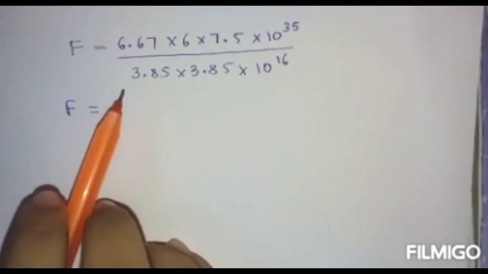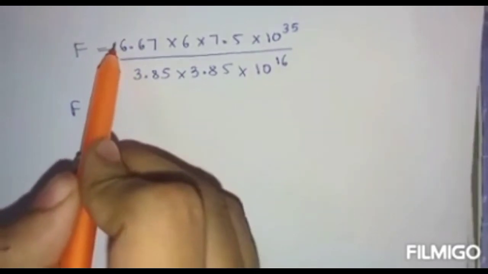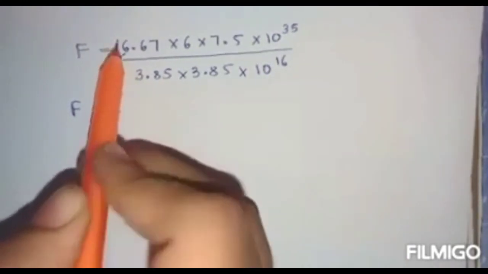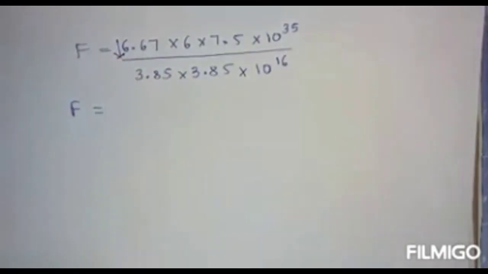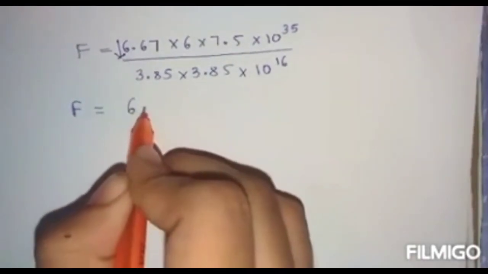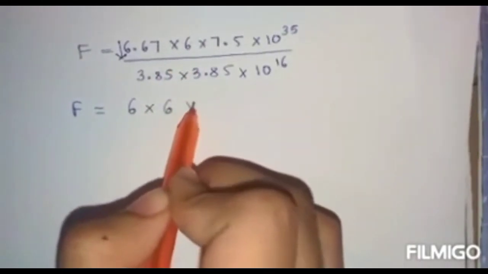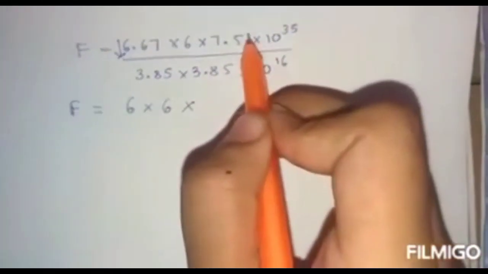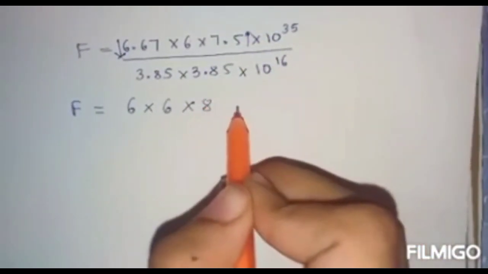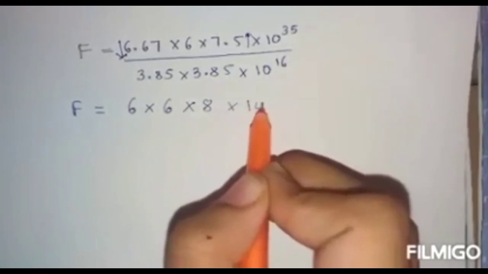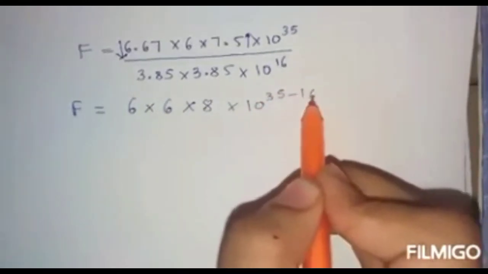Now for easy calculations, reduce this to 6 and increase this to 8, into 10 raised to 35 minus 16.